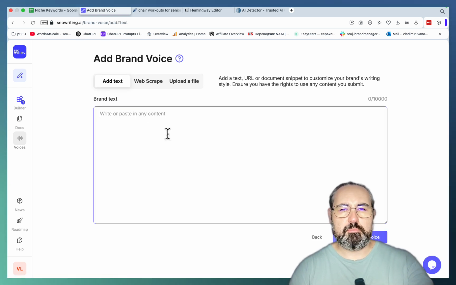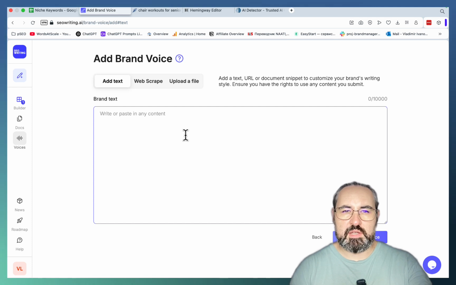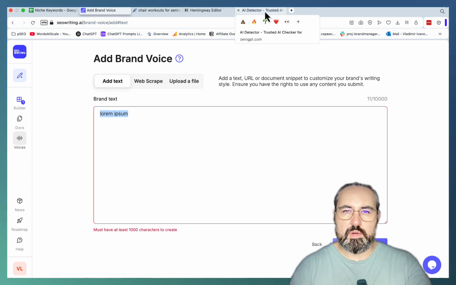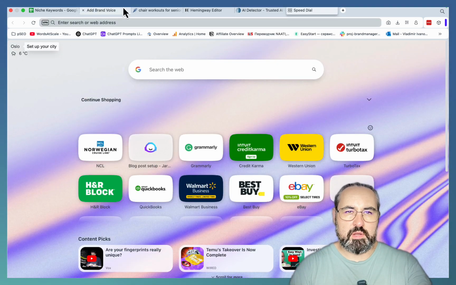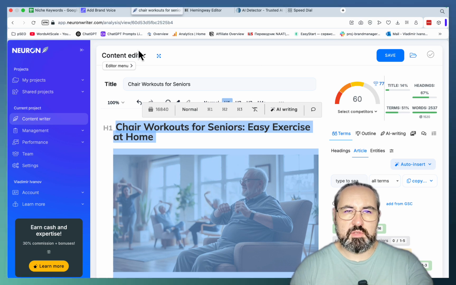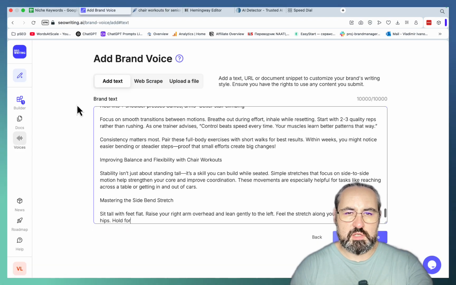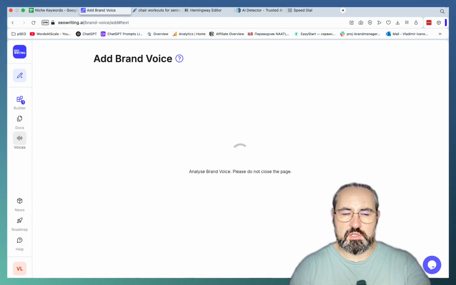Then you can really paste anything. You could have pasted lorem ipsum if you wanted, or whatever. So I will actually take the same article that I've showed you and just use it to start the process. We won't be using this actual working style at all.